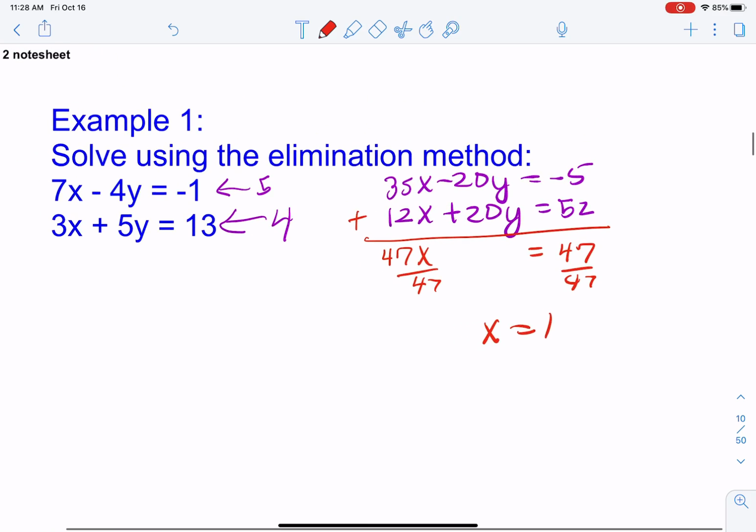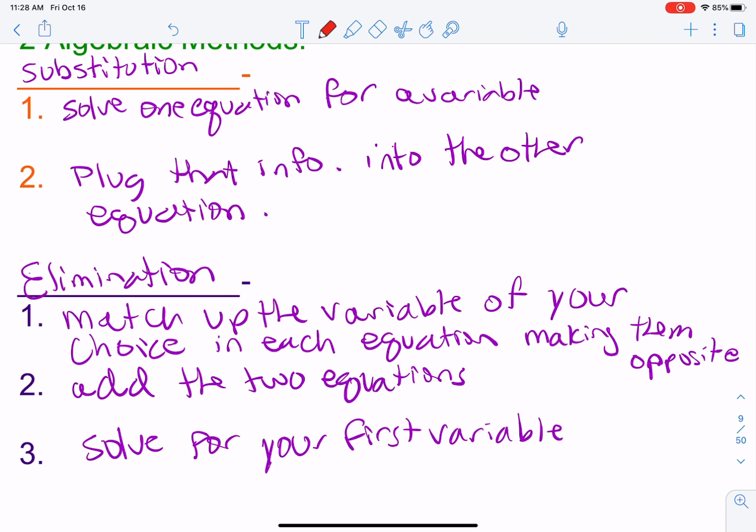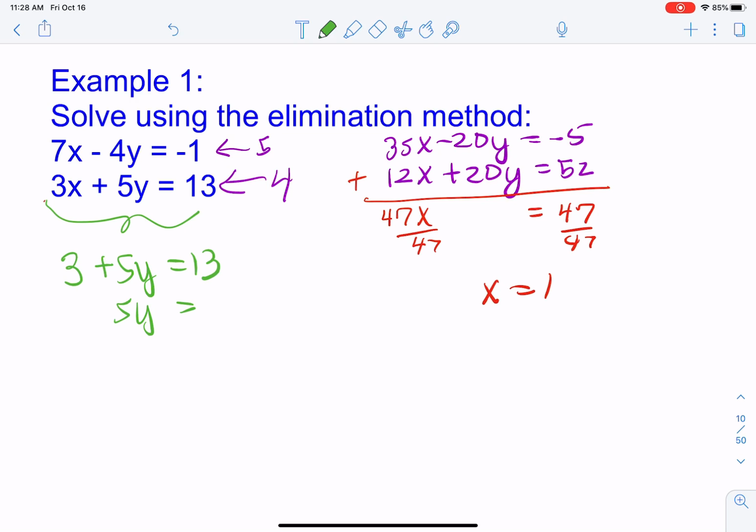Now you're not done. This is just how to get the first variable. Once you find your first variable, you have to plug that first variable back into either equation to find your second variable. So I'm going to plug in to this equation right here an x value of 1. So 3 times 1 is 3, plus 5y equals 13. Subtract 3 from both sides. 5y would equal 10. Then divide by 5. So we get y is equal to 2.